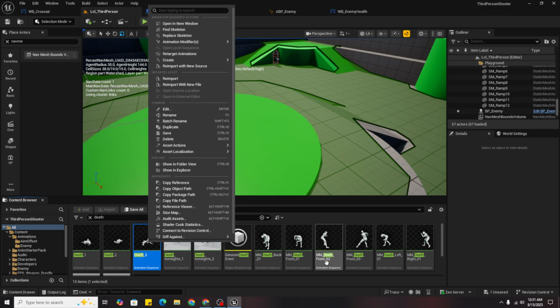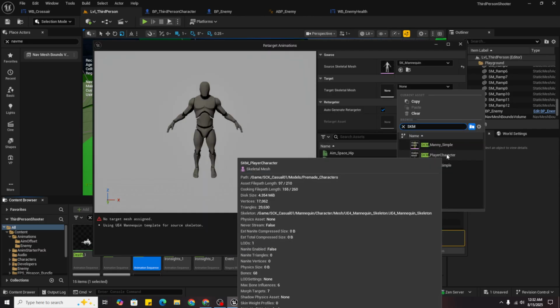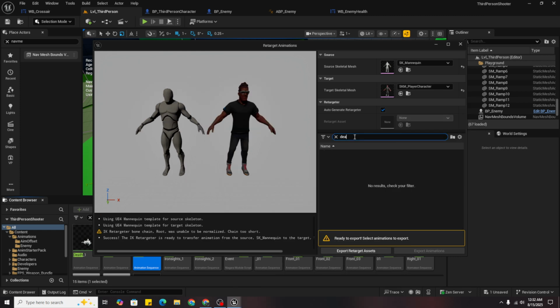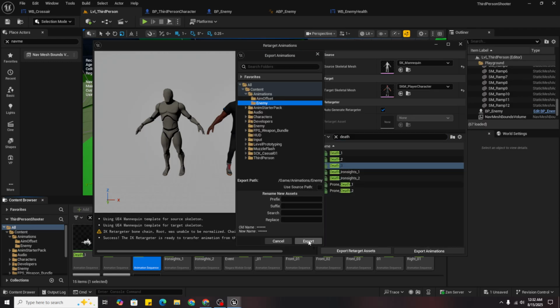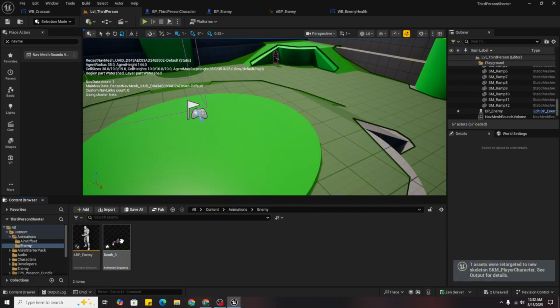So retarget animation to SKN, player character and depth 3, export animations, animation, enemy and export. I did this, but you can do whatever you want. Enemy depth, I wrote it there, but it's okay. So before destroying actor, it should stop moving.